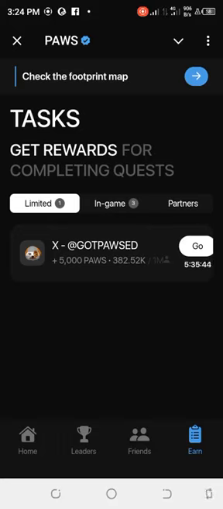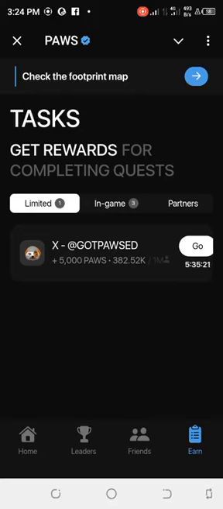These are the repository of the tasks that need to be done. The newest task on Paws is the X task. This is the task that we are to do right now.